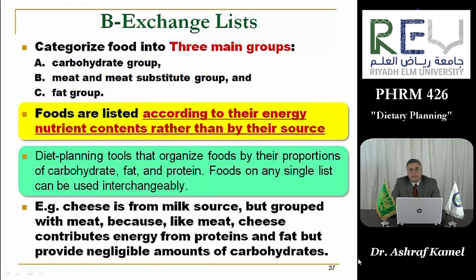For example, cheese is from the milk source, but here it is grouped with meat, because like meat, cheese contributes energy from proteins and fat, but provides negligible amounts of carbohydrates.